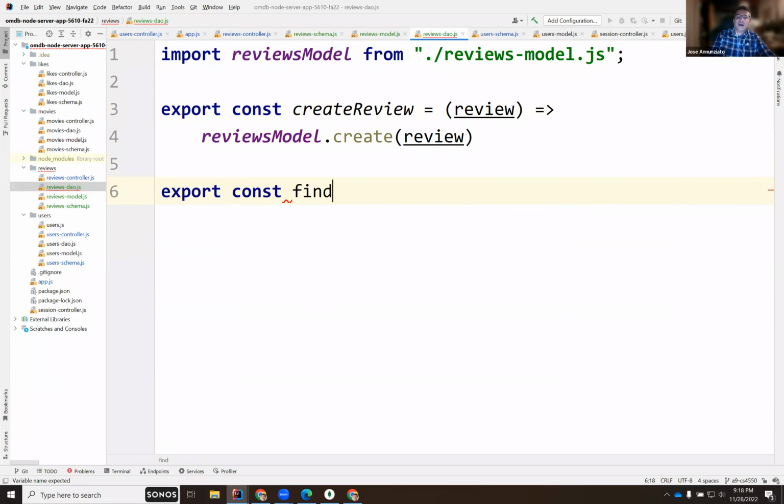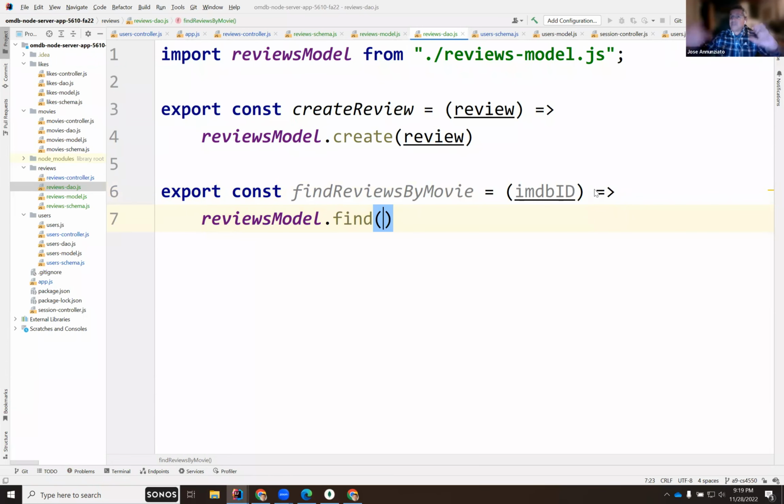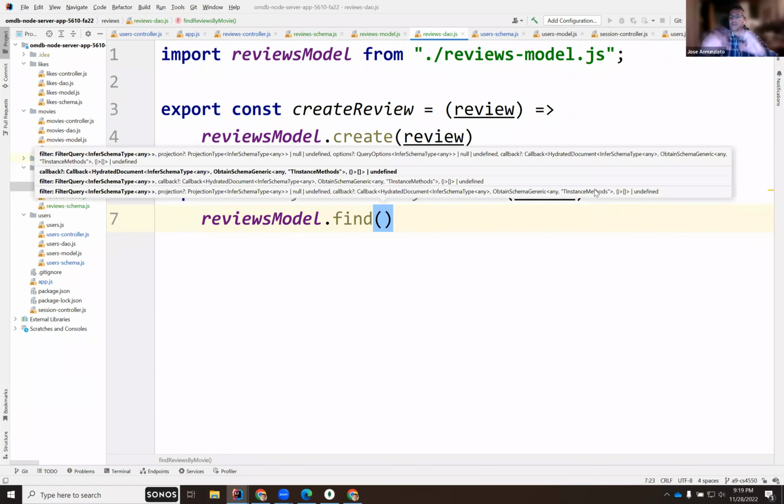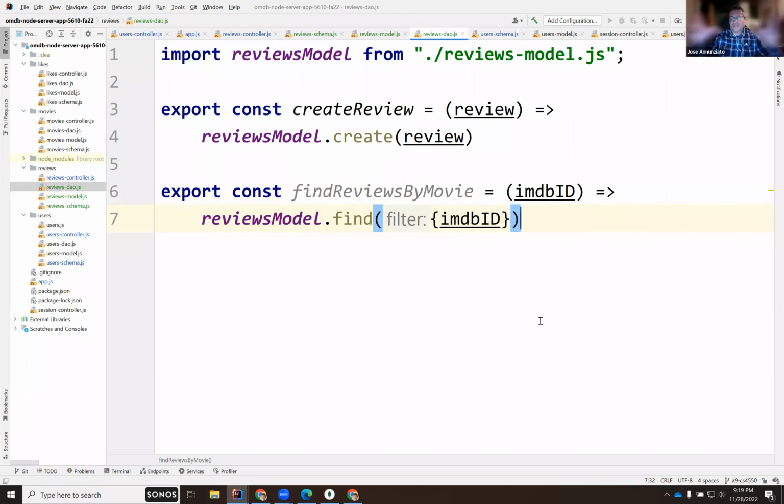Const find reviews by movie, and you give me the IMDb ID, which you will send me from the client, and I will go to models. I will find, and there could be several, so this is not find one; it could be several, and I'm going to pattern match it with the IMDb ID equal IMDb ID, which can be compacted like that.